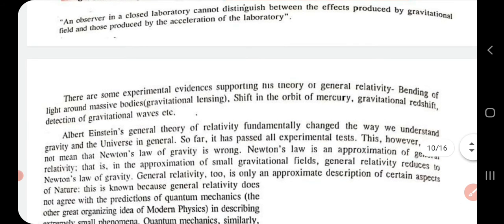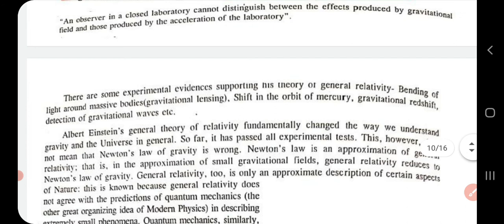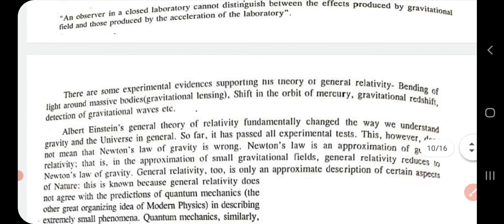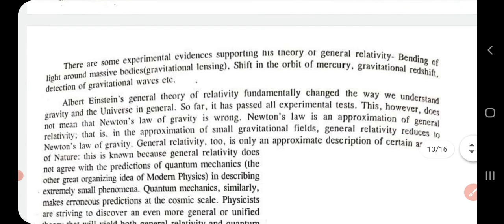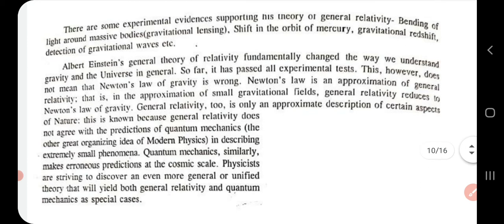Supporting that theory, there are many experimental evidences, which are given and you can just go through them. All these laid the foundation for modern physics. Einstein, more than his inventions, was famous for the theories that he put forward, and that actually laid the foundation for modern physics, as I said earlier.